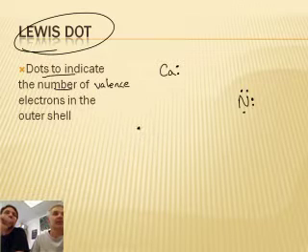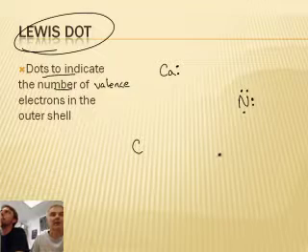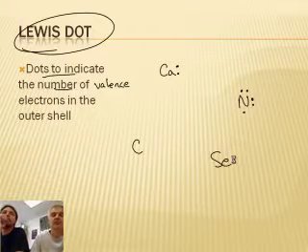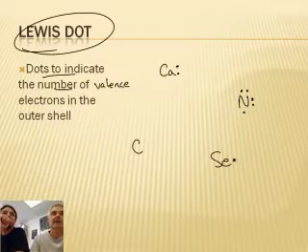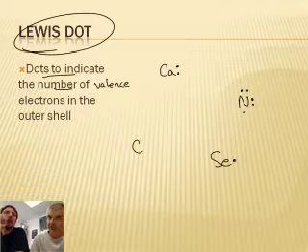What's another couple we should do? Carbon and selenium. Actually, I want you to take carbon and selenium and do it on your own. Pause.